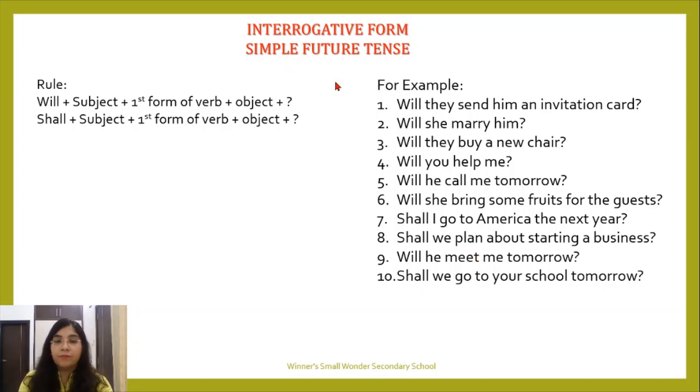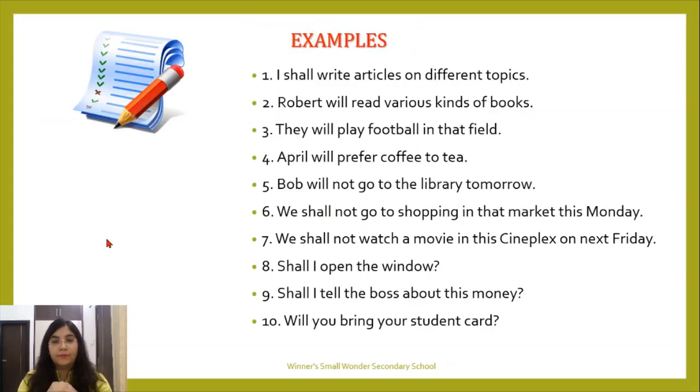Okay, so very simple. You can just look at these sentences and justify the rule. Let's look at the first one again. The rule: will plus subject plus send, which is the first form of verb, and the rest of the part is your object, and a question mark also. So this is going to satisfy the rule. All these sentences are satisfying the rule. Now let's look at the examples.